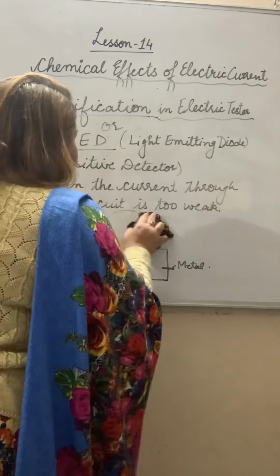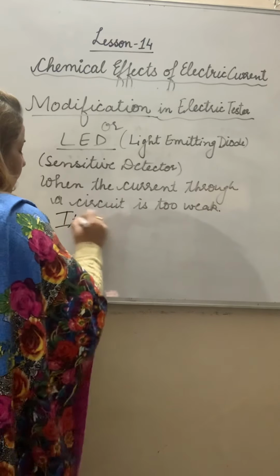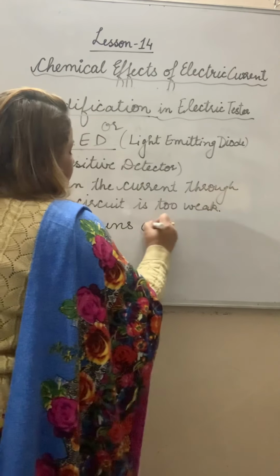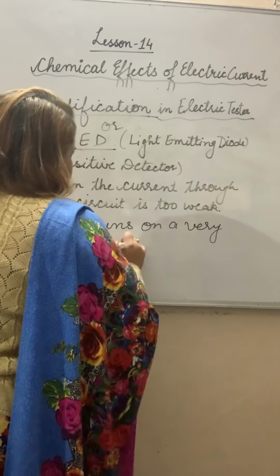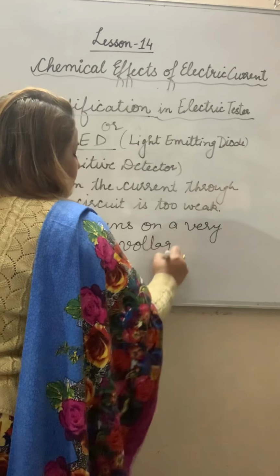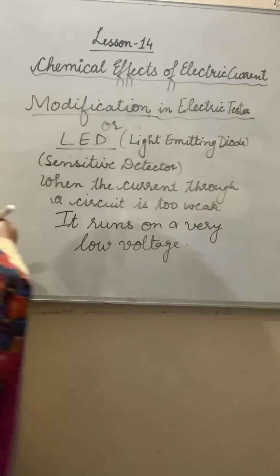You can write down, it runs on a very low voltage. Right, bachche? Is it clear, beta?